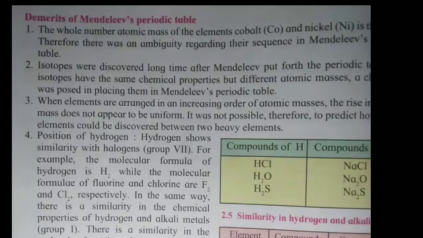Fourth, position of hydrogen. Hydrogen shows similarity with the halogen group. For example, the molecular formula of hydrogen is H2, while the molecular formulae of fluorine and chlorine are F2 and Cl2 respectively. In the same way, there is a similarity in the chemical properties of hydrogen and alkali metals.